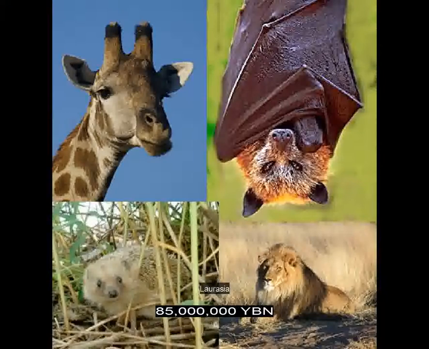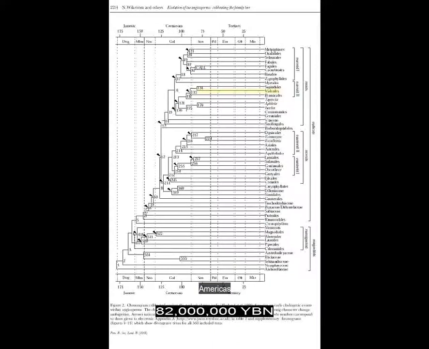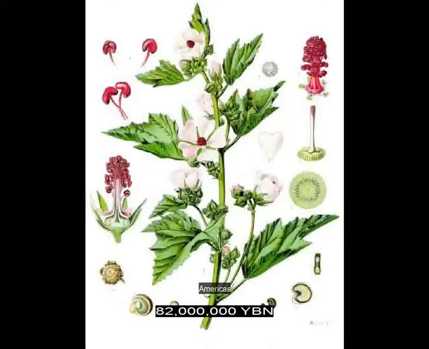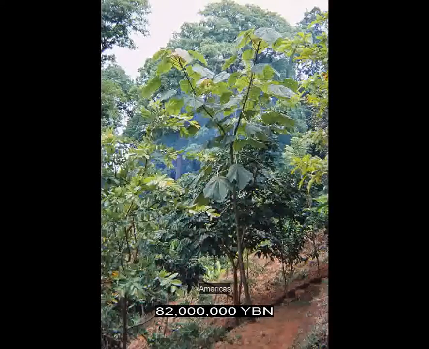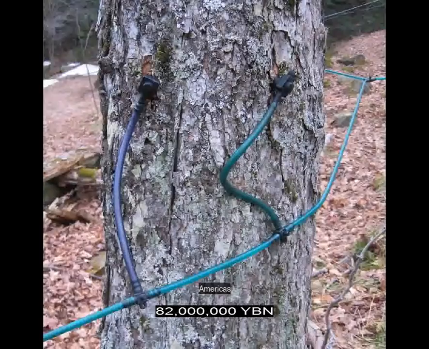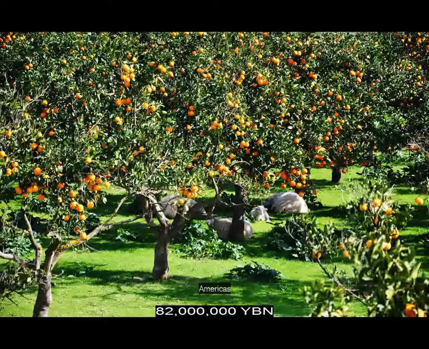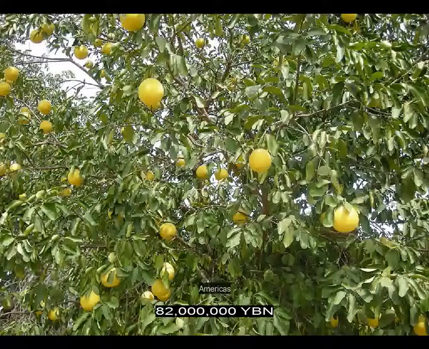The ancestor of all placental mammals, Laurasia, evolves. The Rocky Mountains start to form. Rosids, malvales evolve, ancestor of okra, marshmallow, durian, cotton, balsa, and cacao. Rosids, sapindales evolve, ancestor of maple, lychee, mahogany, cashew, mango, pistachio, and the citrus trees: orange, lemon, and grapefruit.